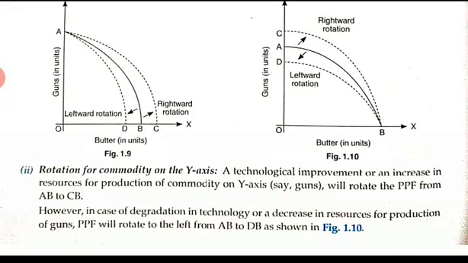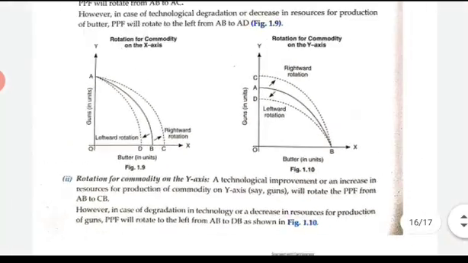So the rotation will take place either with respect to the good being measured on the x-axis or with respect to the good being measured on the y-axis. Shift takes place with respect to both the goods, but rotation takes place with respect to only one good. When the PPF is rotating on the x-axis, you need to understand there is either an upgradation or degradation in terms of the good on the x-axis only. And when the PPF is rotating on the y-axis, there is an upgradation or degradation with respect to the good measured on the y-axis only. Okay, so this is called the rotation of PPF.